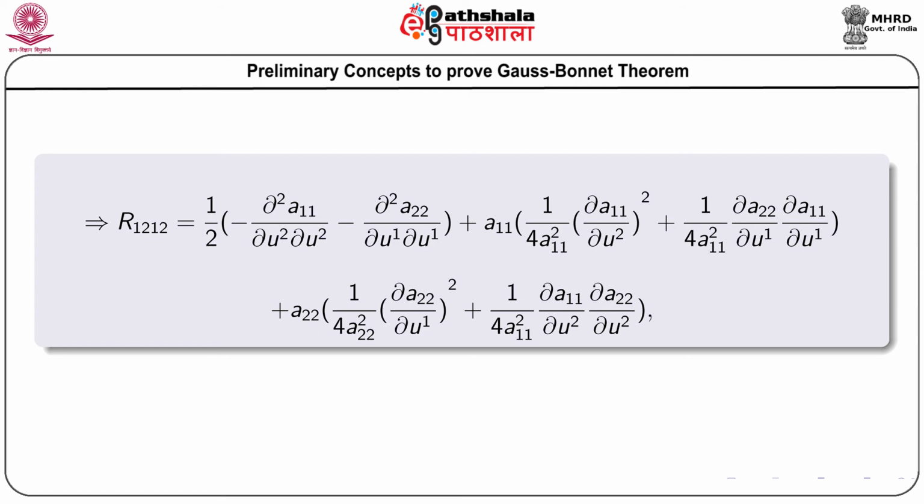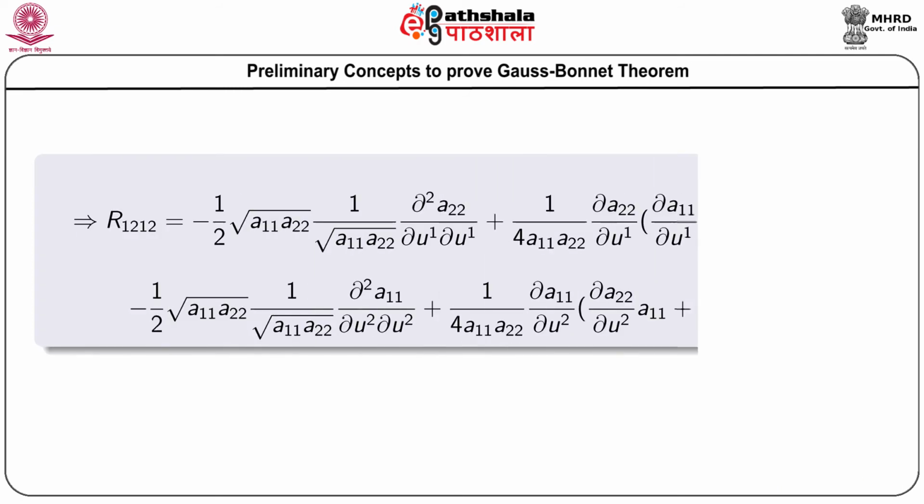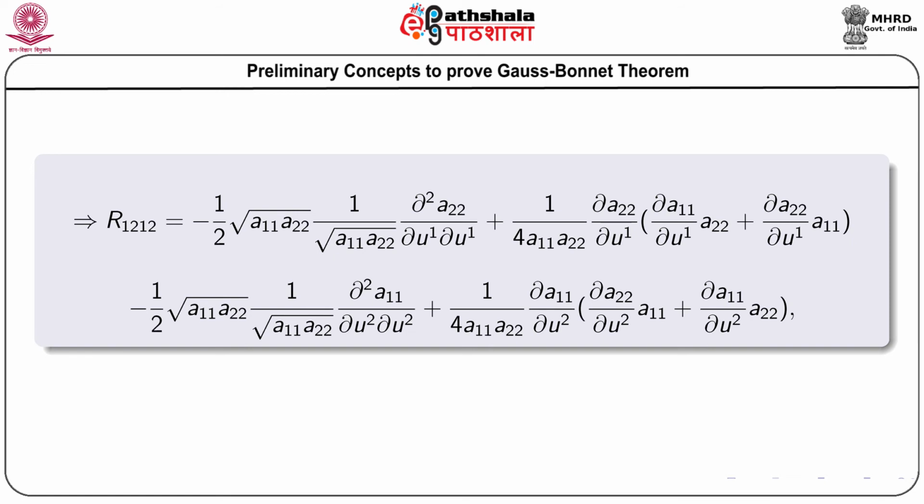The second portion we are simplifying and it is coming to A 1 1 within the first bracket 1 by 4 A 1 1 square, and again del A 1 1 by del U 2 whole square, plus 1 by 4 A 1 1 square del A 2 2 by del U 1 del A 1 1 by del U 1, the bracket closed, and similarly for A 2 2 we have the same type of factor. Again simplifying this, we are getting a very big expression for R 1 2 1 2.